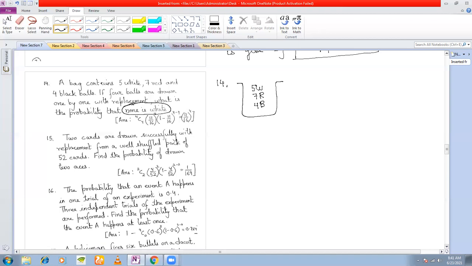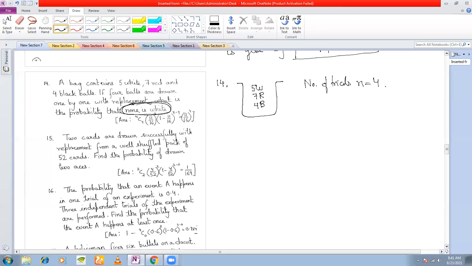So a bag contains 5 white, 7 red, and 4 black balls. If 4 balls are drawn one by one with replacement, how many trials are there? 4 balls we are taking out one by one. The number of trials is 4. Now see the question: none is white.